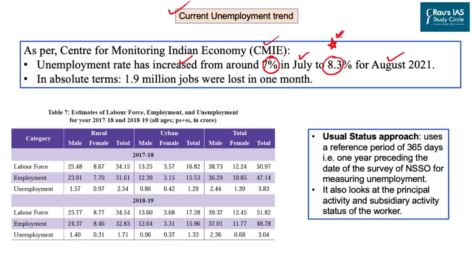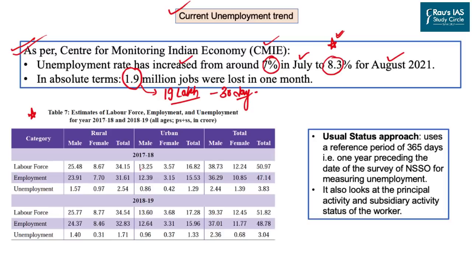In absolute terms or in the real terms, it simply means that in the last 1 month, 1.9 million people have lost their jobs. 1.9 million people means 19 lakh people have lost their jobs in just 30 days in India. This also brings us to the important trend which is published by the government, because the first one was published by a private agency, the second one is by the government.